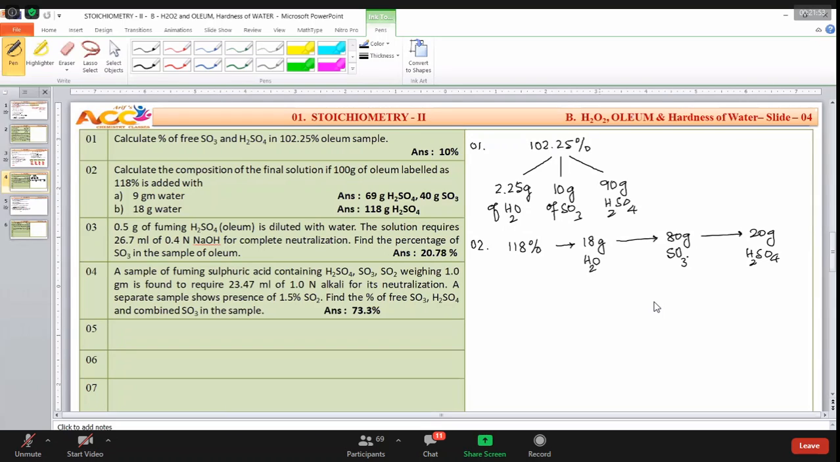This is available in the bottle, right? It is available in the bottle. And here, what he is saying to this solution, suppose for example, he is saying that I am adding how much water? 9 grams of water.